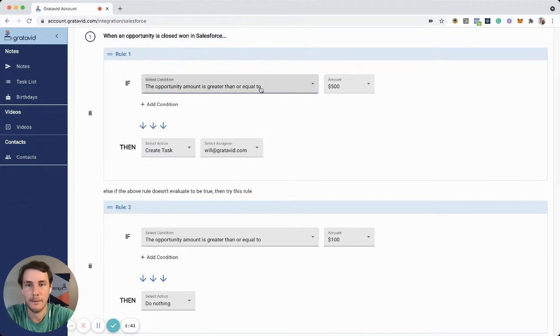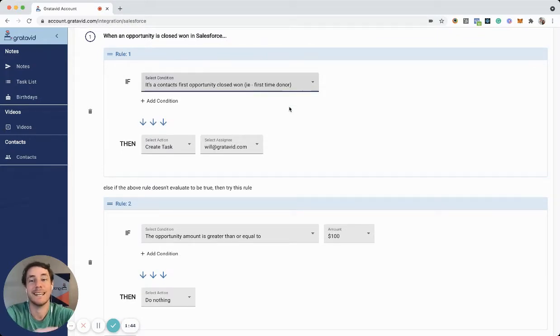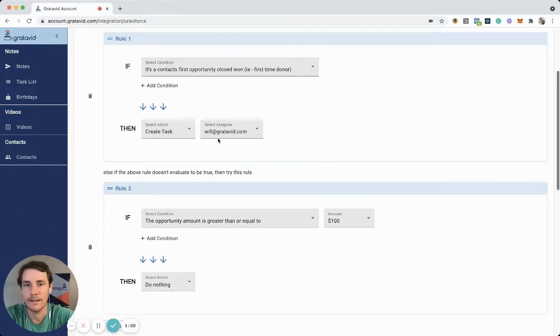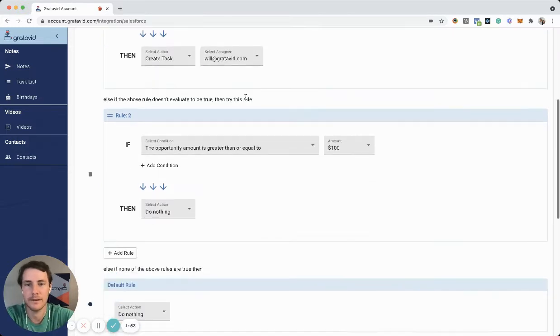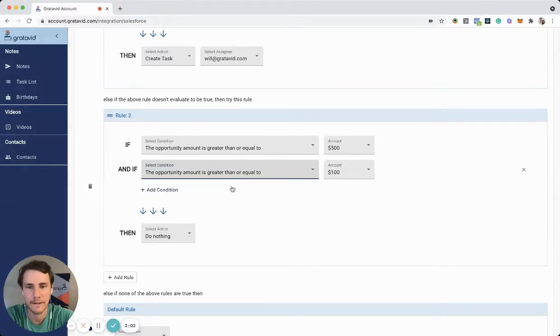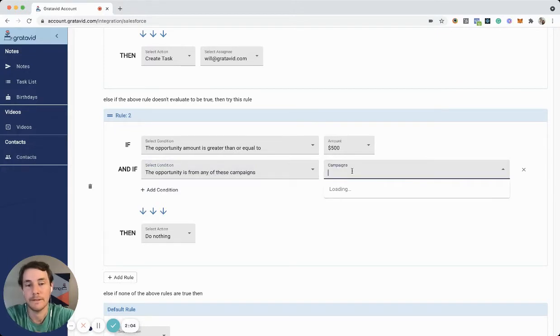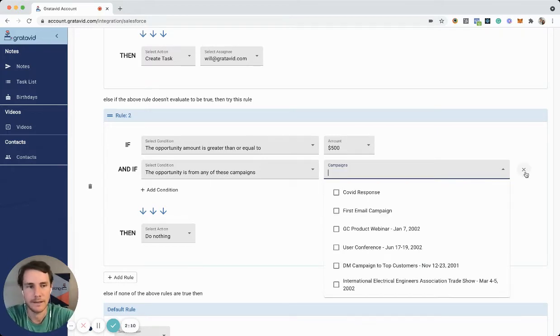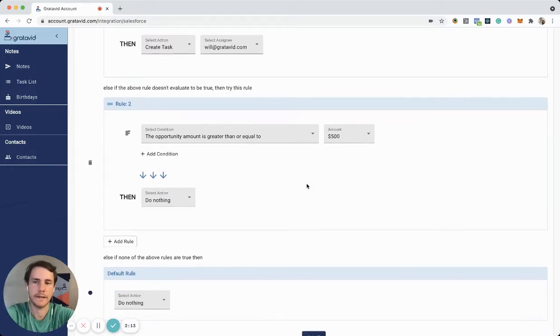So you can say, my favorite is if it's a contact's first opportunity, aka a first-time donor, let's create a task and then assign that to Will. And then if this is not true, so if it's not a first-time donor, then it'll go down to the second rule. And then maybe that's where you say, hey, if the opportunity is greater than or equal to, let's do 500, and you even can add another condition if it's greater than 500, and if it's a part of this specific Salesforce campaign. So these campaigns will pull directly from your account. So you can add this campaign filter, or you can kind of leave it off. So that's probably the most common right there.